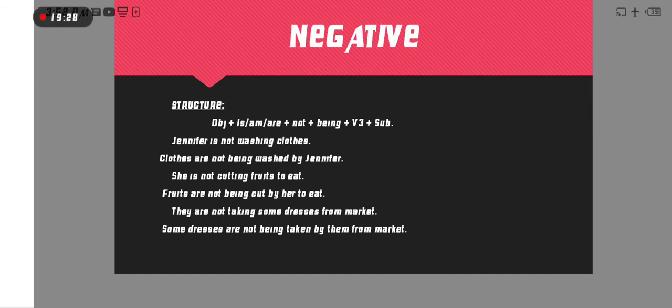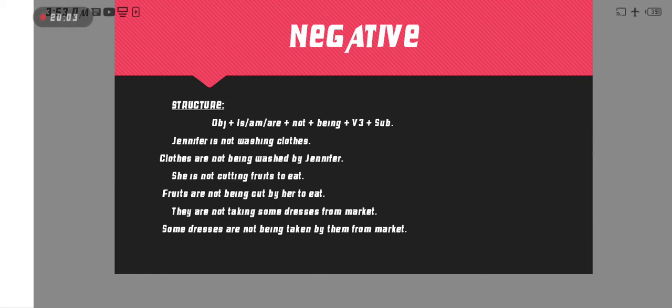Okay, here fruits is the object, because we are focusing on fruits. The object is the receiver, which gives some effect on something, someone, some place. So that is the object. Here she is cutting fruit, she is doing some work on fruits, therefore fruits is the object. Okay, to eat is another part of the sentence.